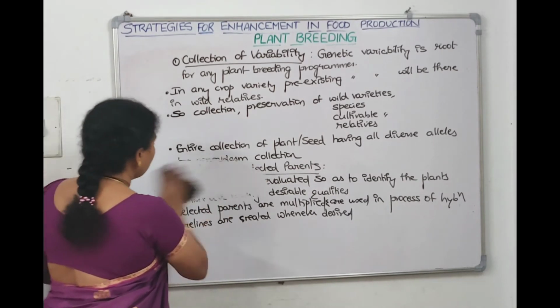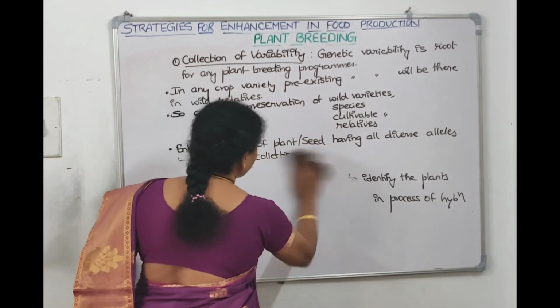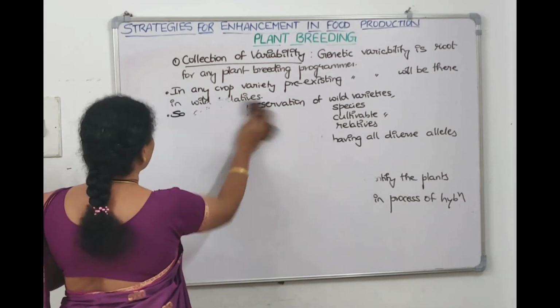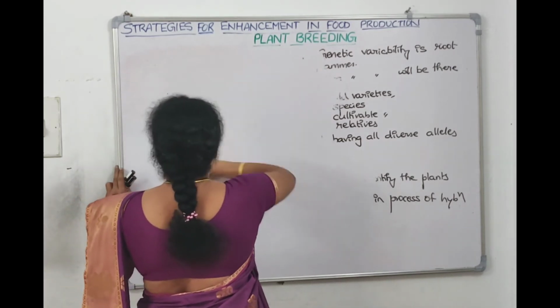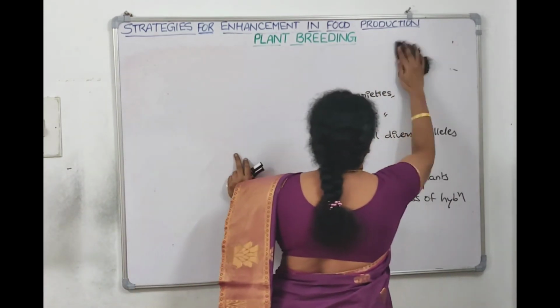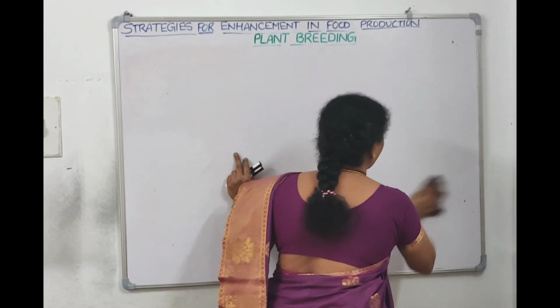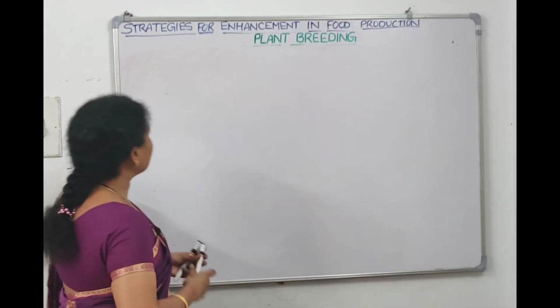Yes, so we have seen the 2 basic steps of plant breeding. The first one is collection of variability and the second one is evaluation for selected parents, right? And what is the third step? Crossing or hybridization between the selected parents.